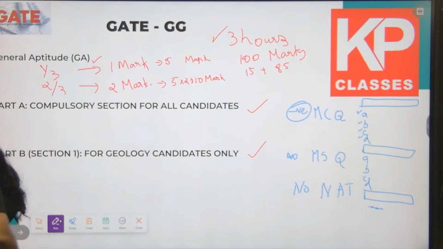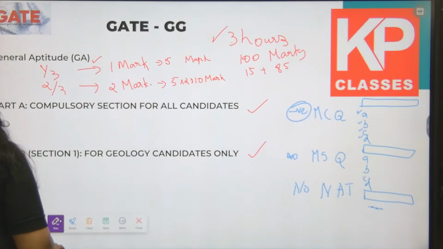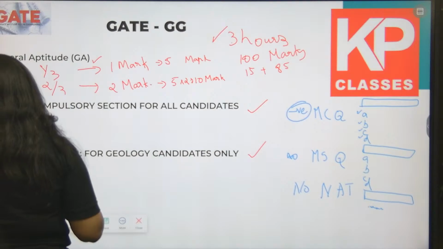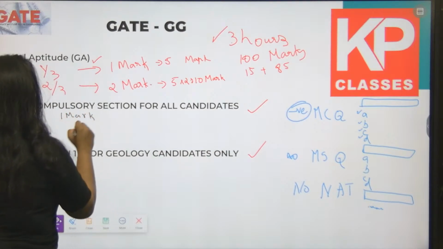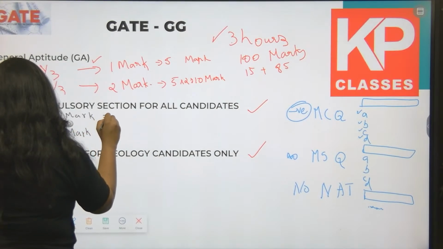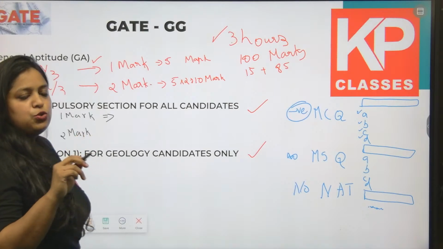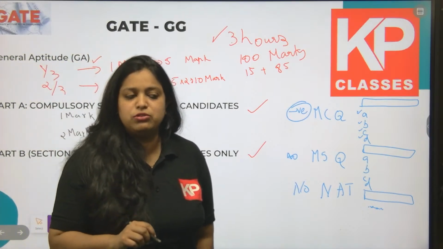Let's discuss how many questions they ask from each category. Part A is compulsory for all candidates, and it consists of 1 mark questions and 2 mark questions. Question number 11 to question number 17 are 1 mark questions.